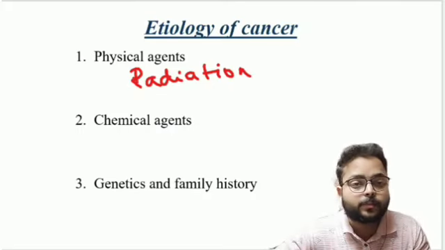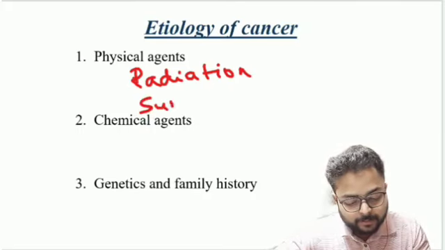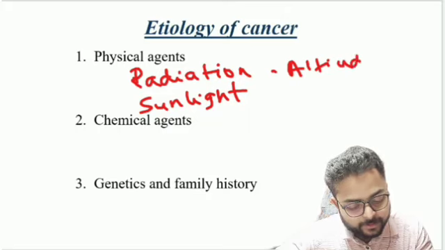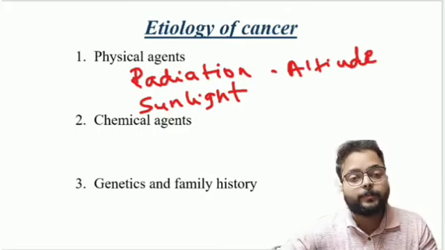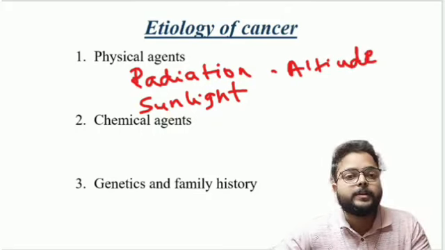If a person is exposed to sunlight, or is living in a high altitude area, or a high humidity area, cancer is very commonly seen in that type of person. So these are the physical agents.